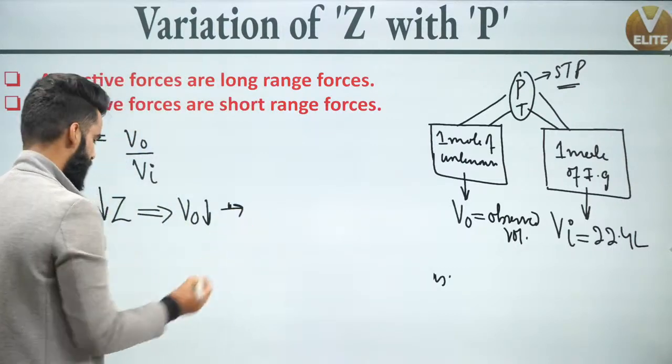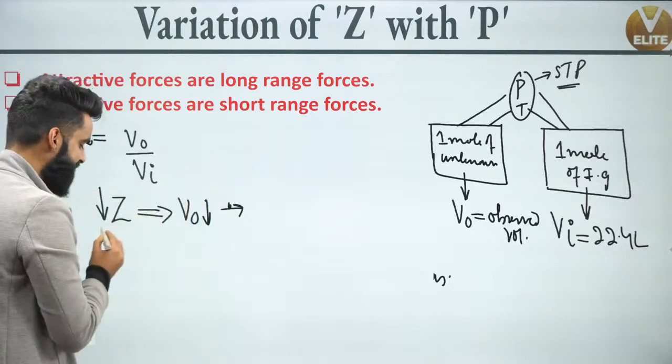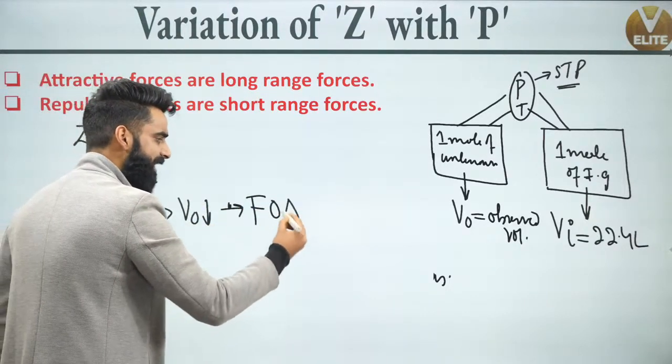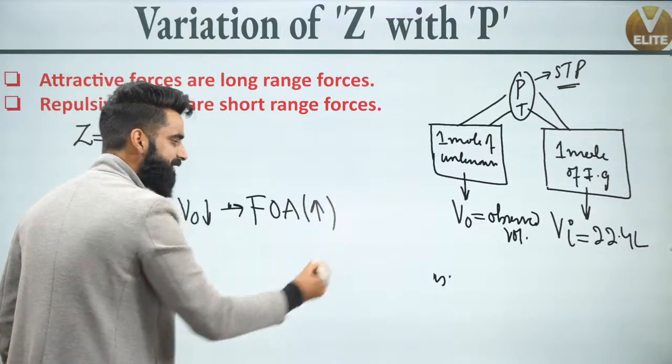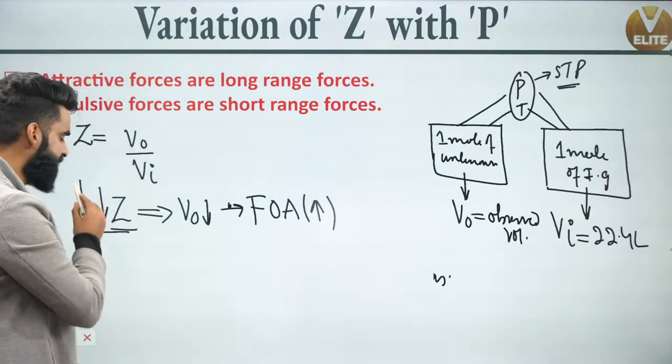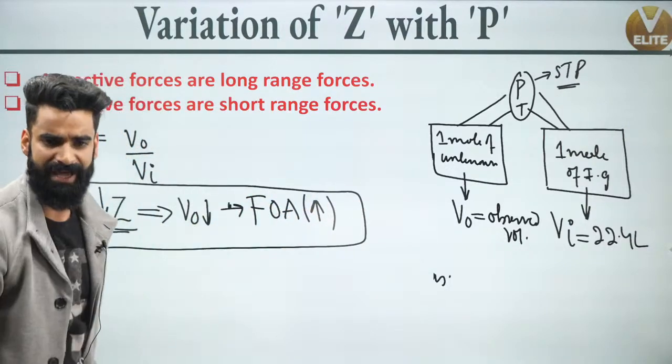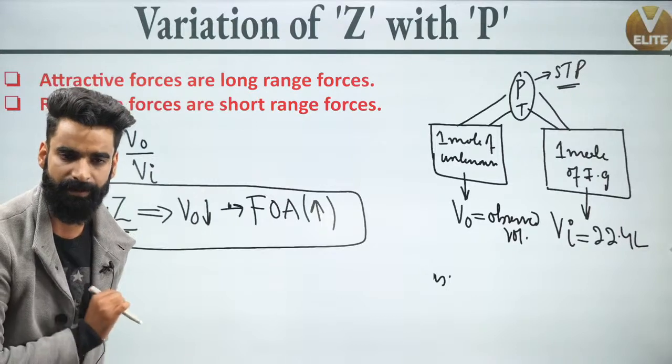So remember from now onwards, when for a real gas Z value decreases, what does that mean? That means force of attraction between the molecules is increasing. Correct? Decrease in the value of Z leads to increase in the force of attraction between the gas molecules. Very, very simple. Correct?